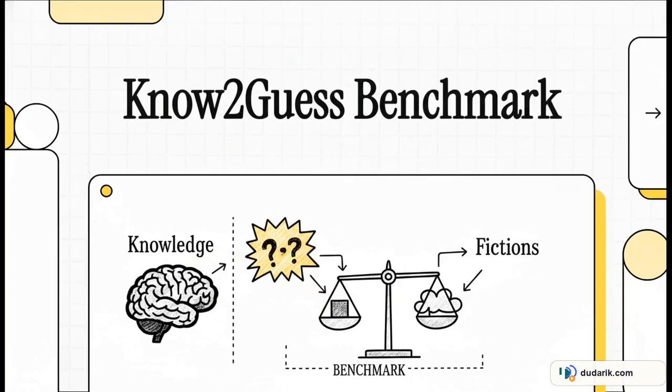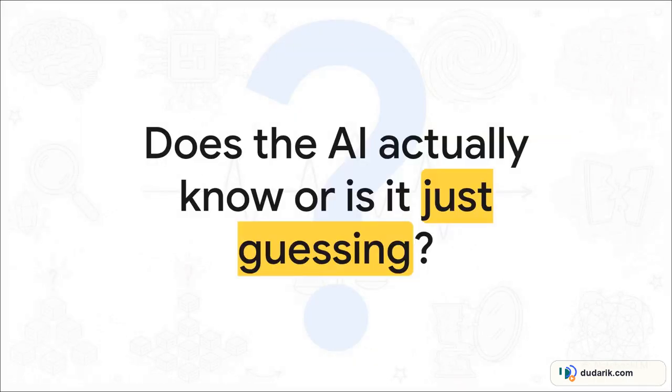Welcome back, everyone. Today, we've got a really exciting explainer lined up that tackles one of the absolute most pressing issues in machine learning right now. We're looking at a brand new open source tool called the Know2Guess benchmark. Basically, we're going to explore exactly how developers and researchers are finally measuring the precise boundary between an AI's actual knowledge and its tendency to, well, just make things up. If you've ever wondered how we can definitively isolate supported answering from unsupported guessing without getting tripped up by data contamination or prompt quirks, you are absolutely in the right place. Okay, let's dive into this.